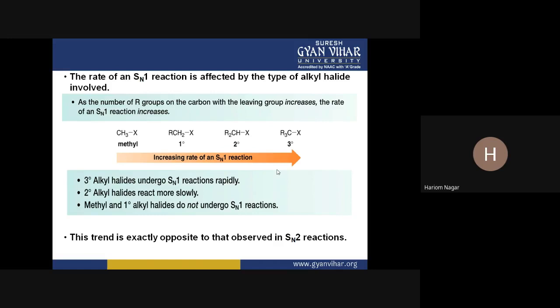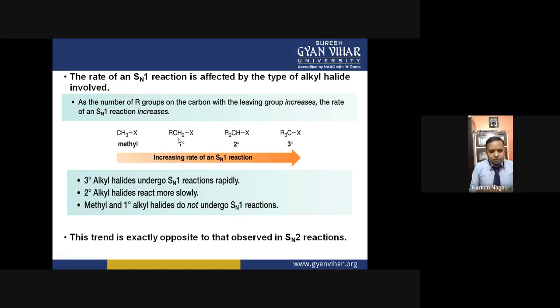That we will discuss in the next slide. So actually tertiary alkyl halide undergoes SN1 reaction very rapidly, and secondary alkyl halide reacts more slowly, and methyl halide or the primary alkyl halide does not undergo SN1 reaction. Because in the case of methyl halide and primary alkyl halide, the intermediate carbocations formed are very less stable. Their stability is very less.